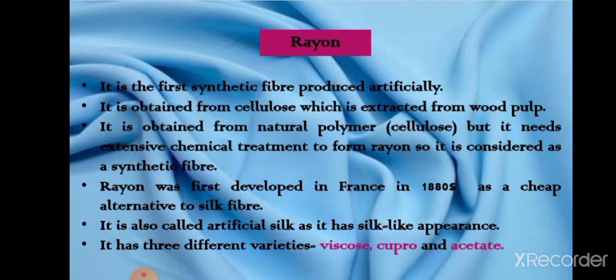That is why rayon is called artificial silk, because it has many resemblances to silk. It has a silk-like appearance, it is very lustrous, it has a shine to it. It has three different varieties, that is viscose, cupro and acetate.